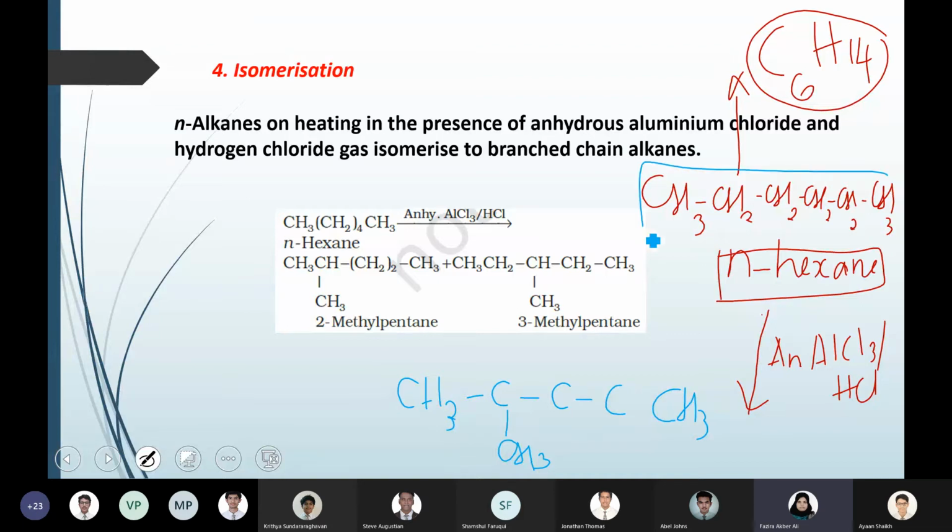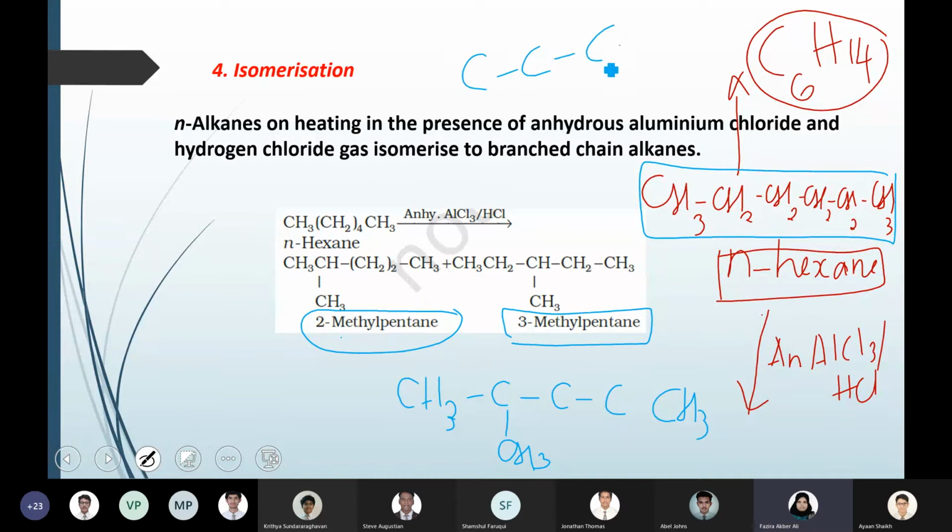It was all 6 carbons in a single straight chain, but after isomerization you are getting 2-methyl pentane, that is the second carbon with a methyl group and a 5 carbon chain, and 3-methyl pentane. Or you can get some more products like 4 carbons with 2 branches. This is also a 6 carbon compound, but it is an isomer of hexane.